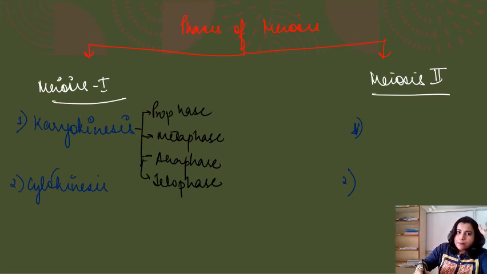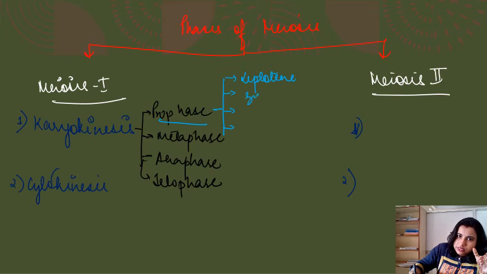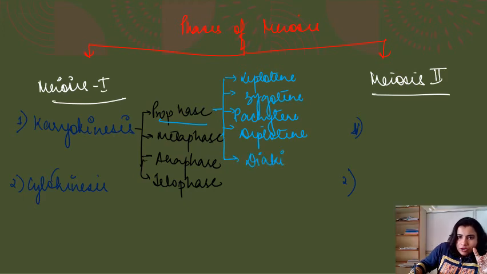Same thing here, but specifically in meiosis 1, the prophase is further divided into substages. What are the substages? Leptotene, zygotene, pachytene, diplotene and diakinesis.